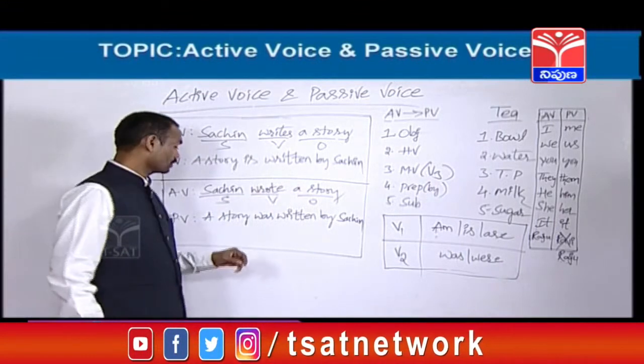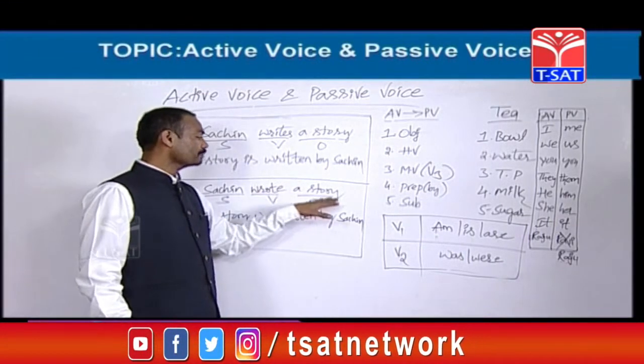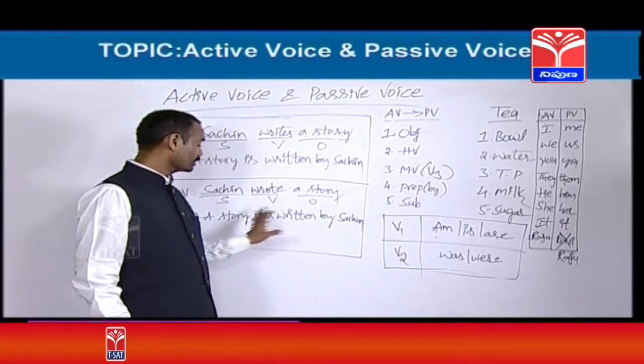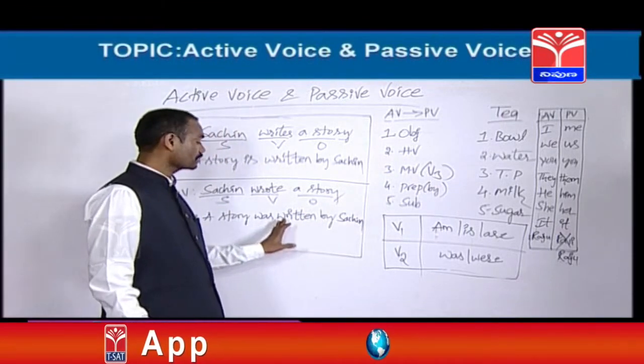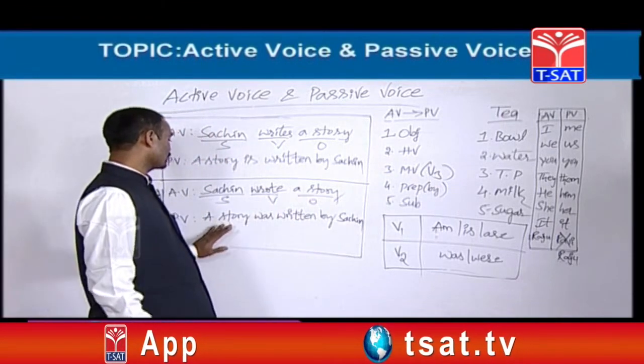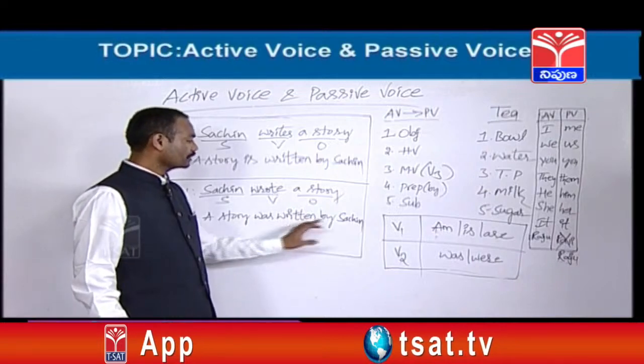Story is singular, so a story was. For example, stories means were. Stories were. Okay, singular object is there. A story was written. A story was.